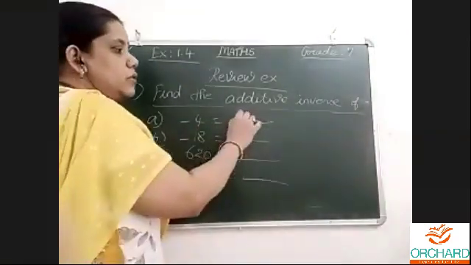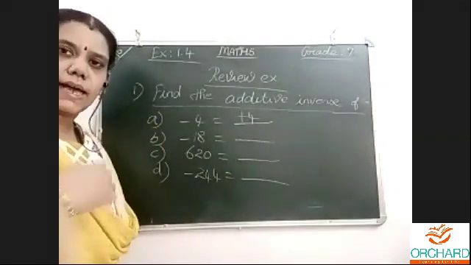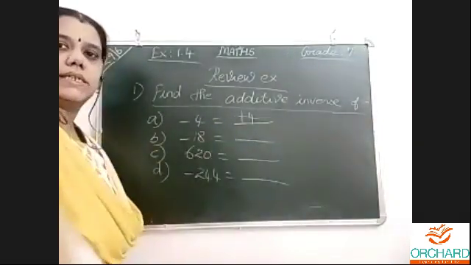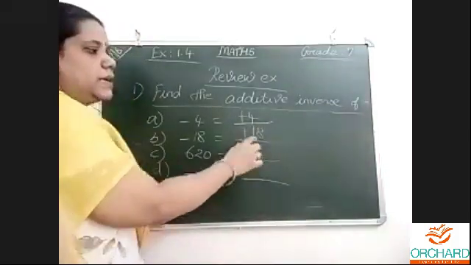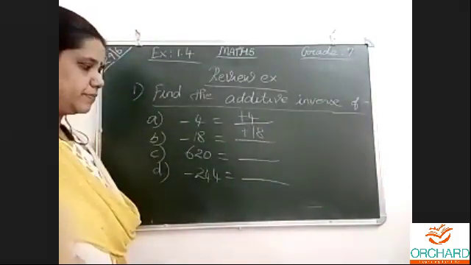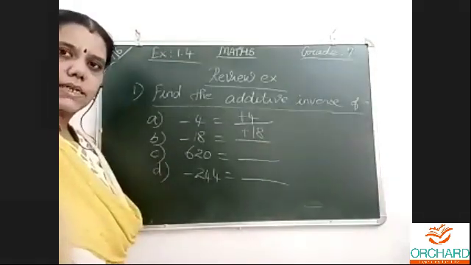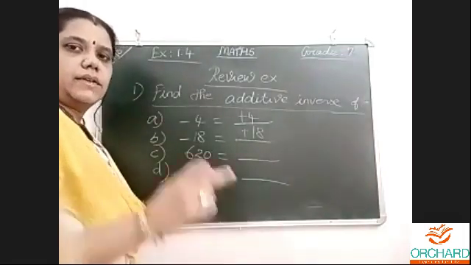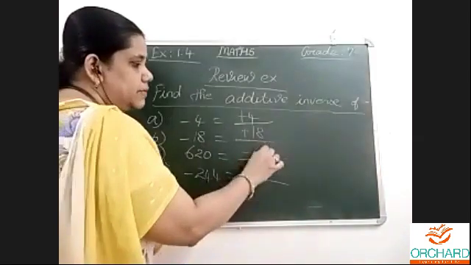So for -4, the additive inverse is plus 4. For -18, when I ask you only to type, it is easy. The additive inverse of -18 is plus 18. Even if you write 18, that is okay. For 620, the additive inverse is minus 620, yes, correct.